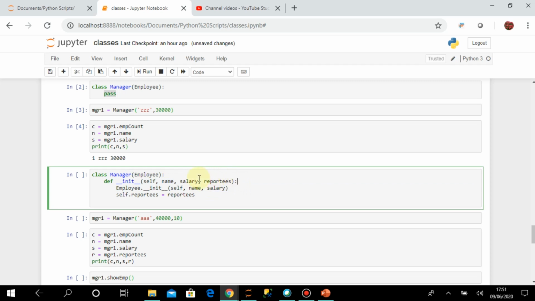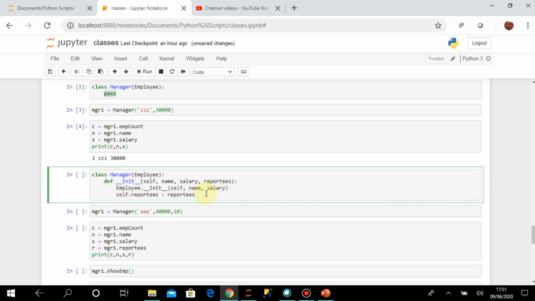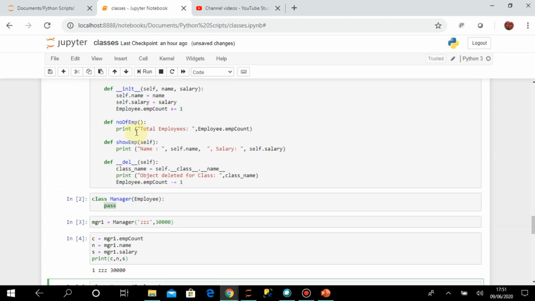For all employees there is no reportee, but for manager there will be this reportee attribute. Inside that I have called employee.init, so I am calling the constructor for the employee, and then here I have updated the reportees attribute with the reportees parameter. Okay, but before that let us just remove this part.